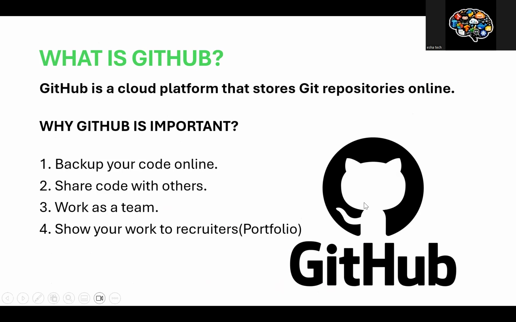So what is GitHub usually? GitHub is a cloud platform that stores all the Git repositories online, right? So here you have to understand what Git and GitHub are. The difference between Git and GitHub is also important, and the terminology called repository. The repository means it is like a folder, right? So you can create a repository, which is nothing but a folder in the GitHub platform where you can store all your source code, that is, the project code, whatever you write.